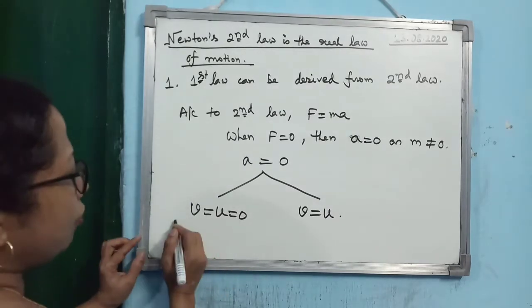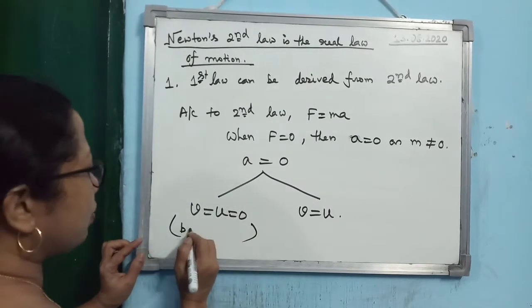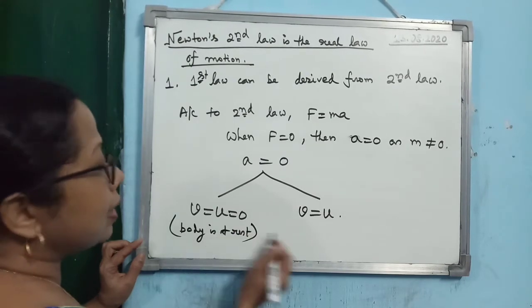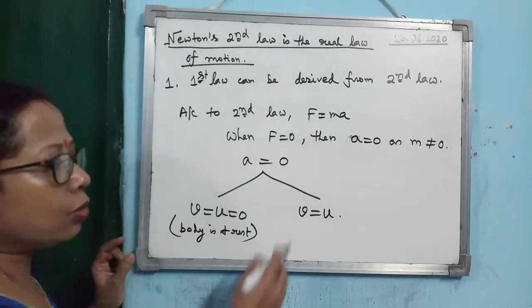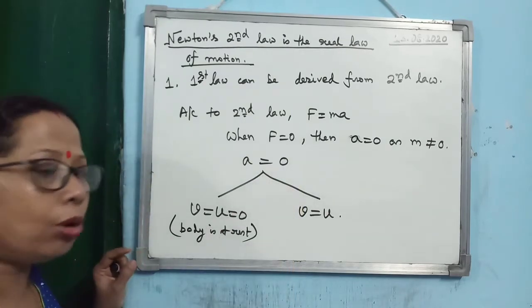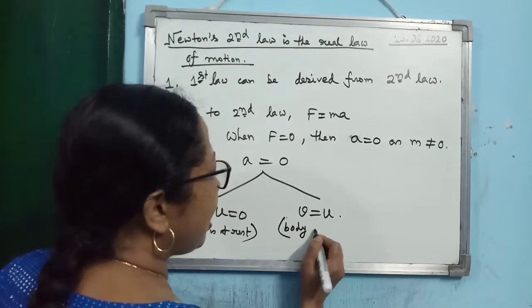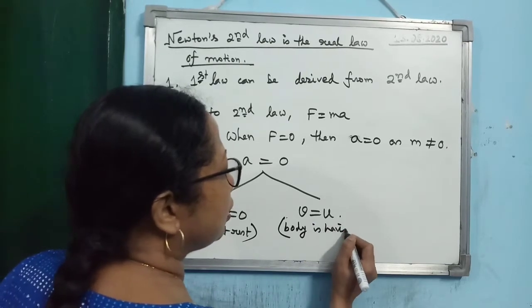Here you can write V equal to U equal to 0. It means the body is at rest. And V equal to U. If V equal to U, then also acceleration is 0. So if V equal to U, it means the body is having uniform motion.